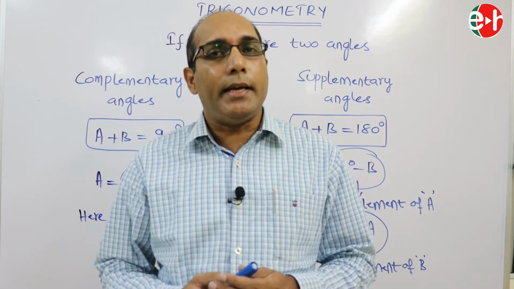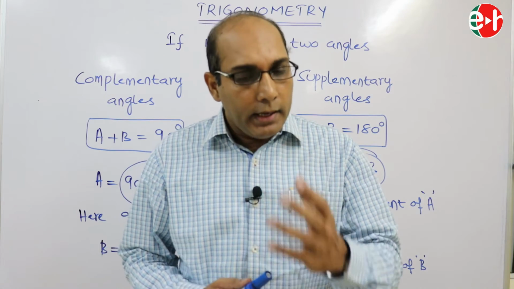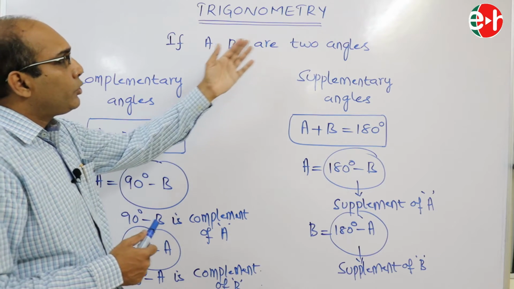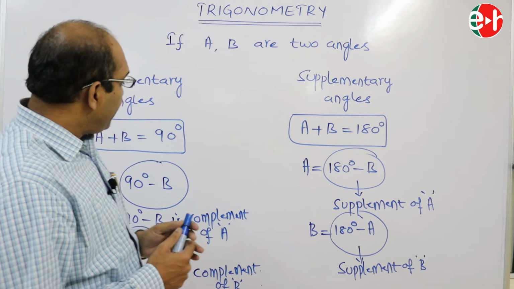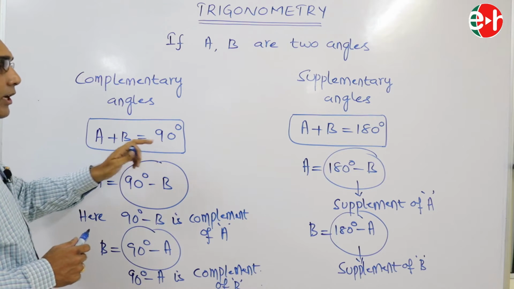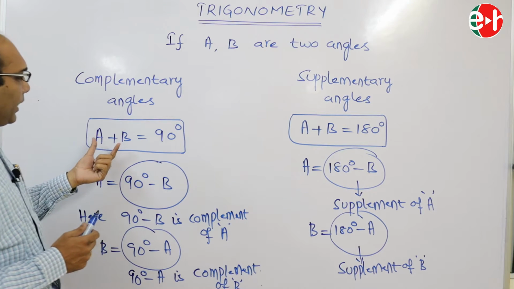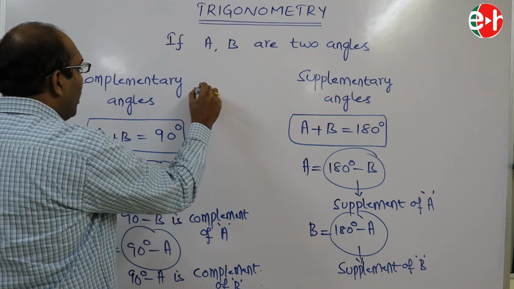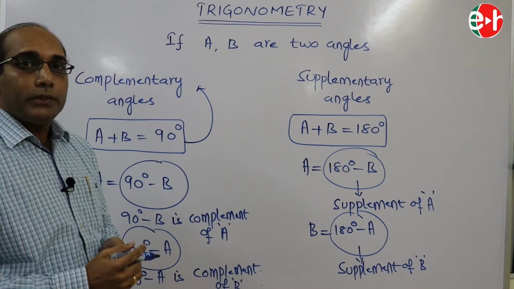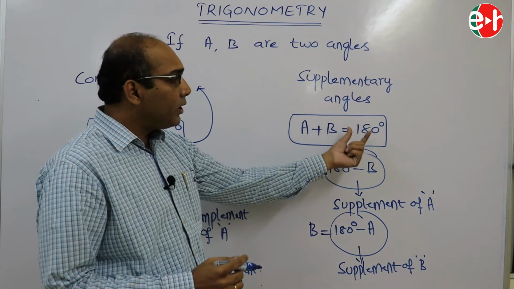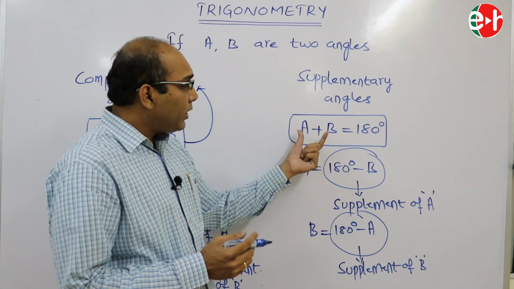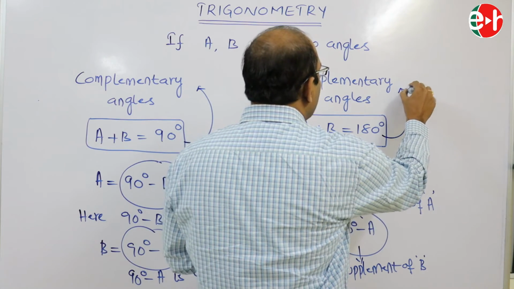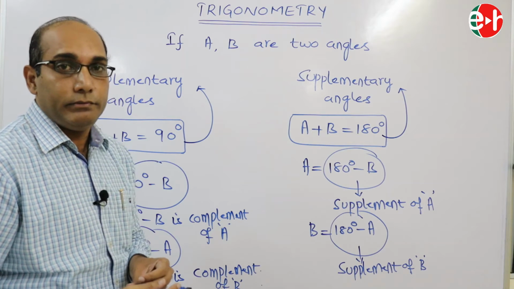What are complementary angles and what are supplementary angles? Let A and B be two angles. If A and B satisfy the relation that the sum of the two angles is 90 degrees, then they are called complementary angles. And if A plus B is equal to 180 degrees, then they are called supplementary angles.